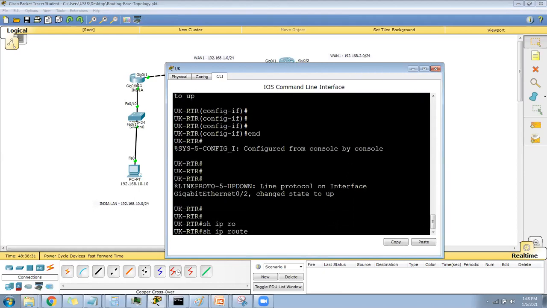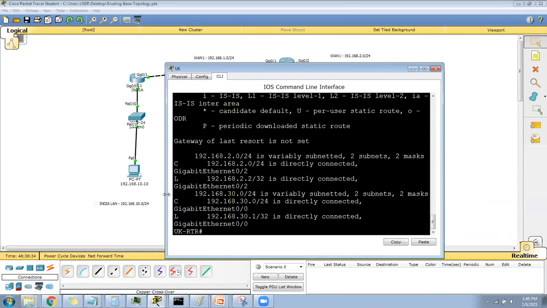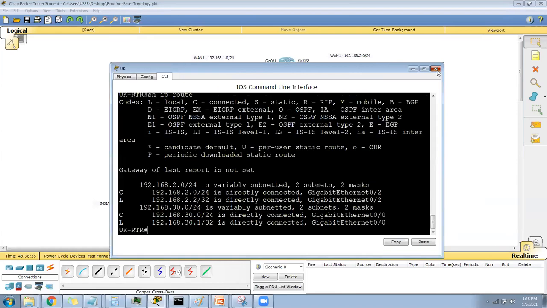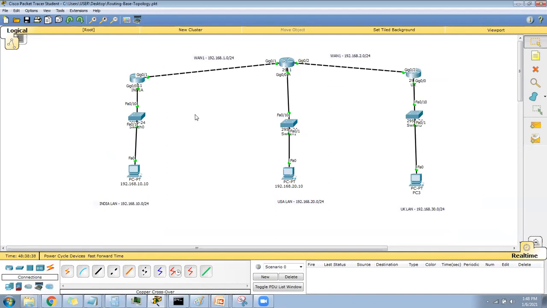Two routers are directly connected, two networks. So as you know, the static routing fundamental is that you need to add all non-directly connected networks. Now my next question is, for the India router, how many networks are not directly connected?